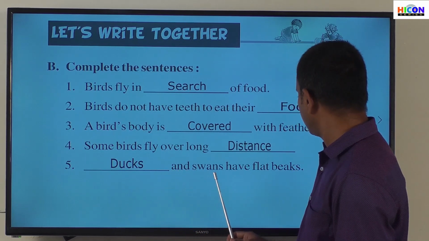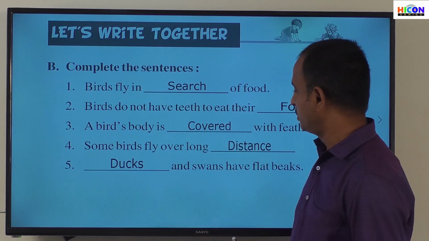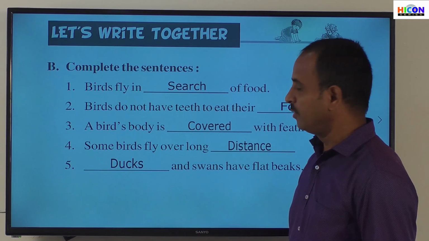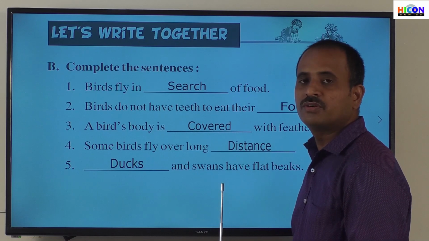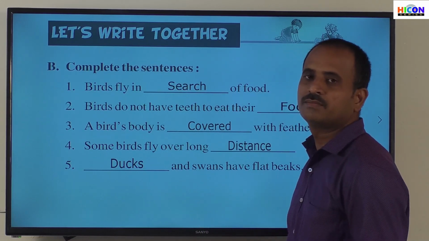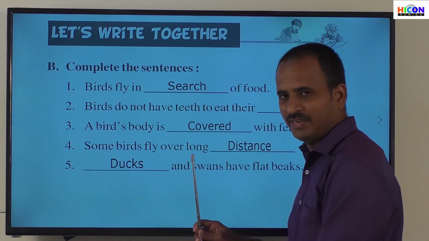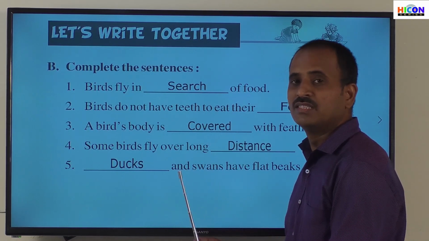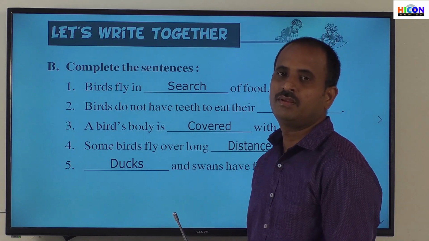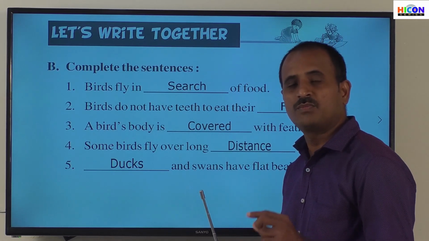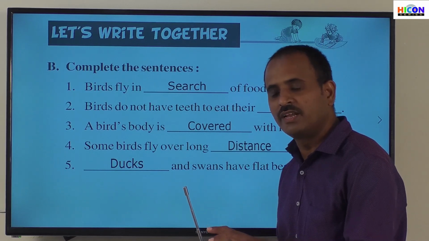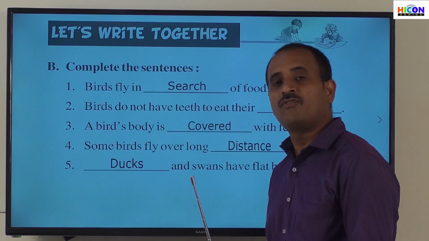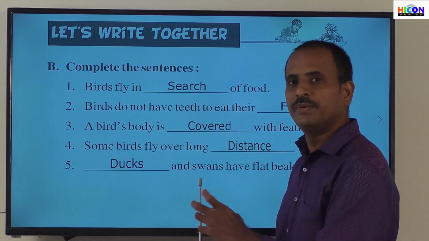So ducks and swans have flat beaks. These birds are also called aquatic birds, and generally they eat small fishes and small insects present inside the water. So they have to pick up the small fishes and small insects with their beaks. While catching them, the water will also enter their beaks.